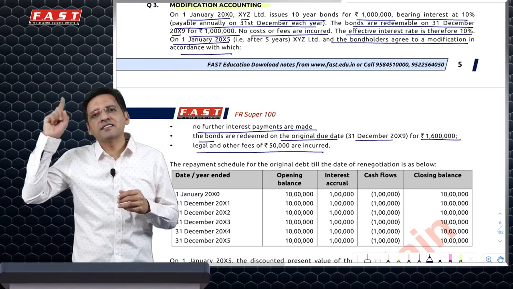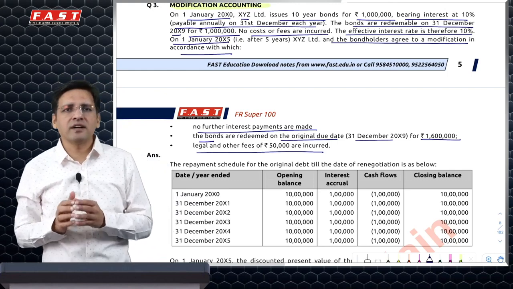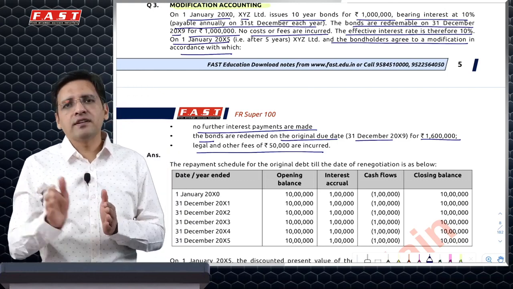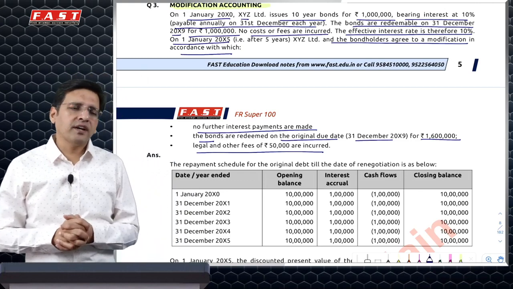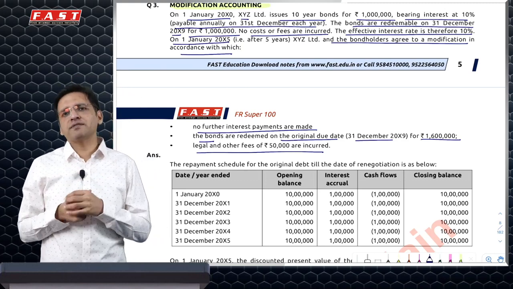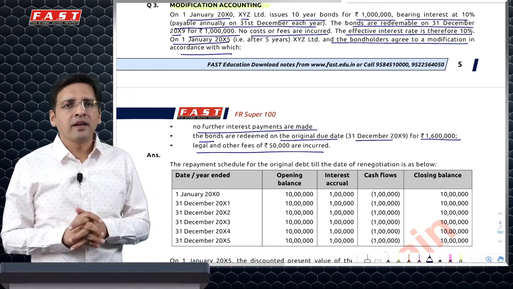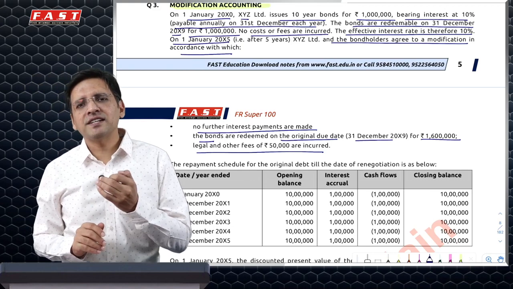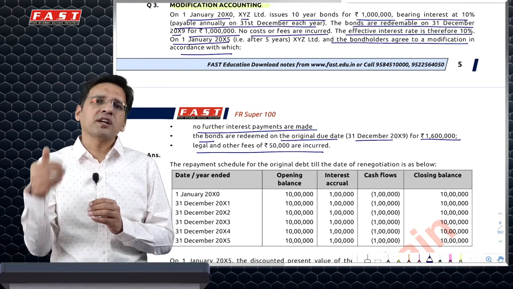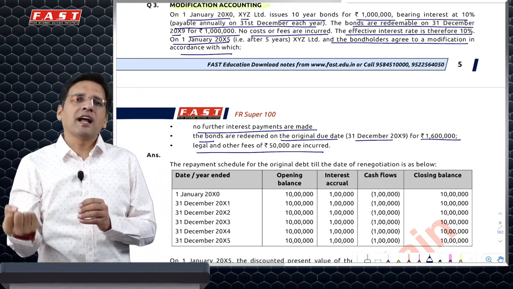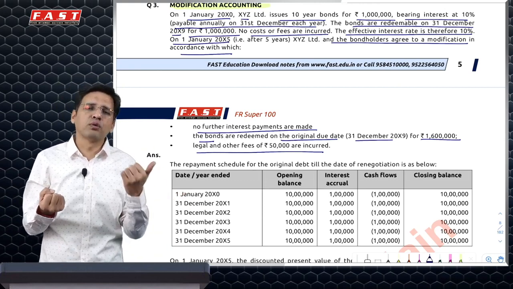So my hard disk then quickly rotates and it takes me to the concepts of modification, which basically says that in case of a financial liability, you need to first assess whether the modification is a substantial modification or not. If it is a substantial modification, in such situations, we will consider derecognition of the existing loan and recognition of a fresh loan. Which essentially means that we will say that we've paid off the old loan and we have recognized a new loan, wherein we will use the current market rates of interest to discount the future cash flows, and then we'll calculate the present value. In this case, the transaction cost goes to P&L, assuming that it relates to the previous loan's repayment.